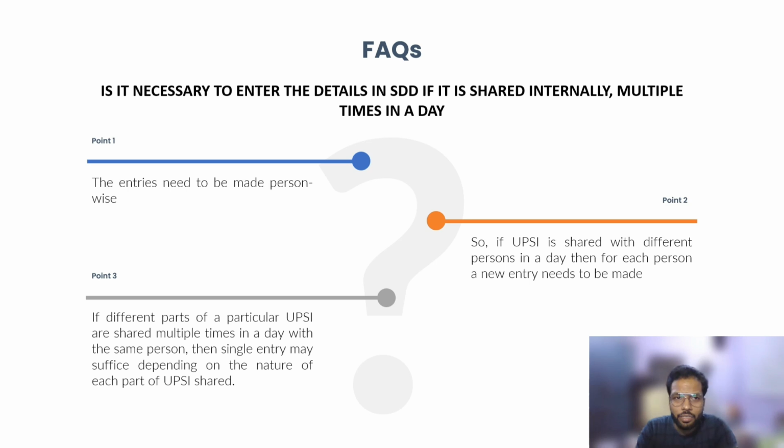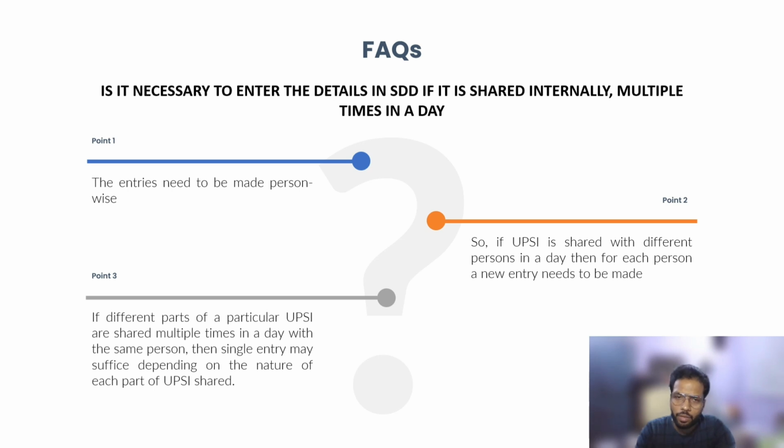So the second FAQ is, is it necessary to enter the details in the SDD if it is shared internally multiple times in a day? Again, just to clarify, there is no distinction between internal and external. Even if you are sharing within the organization, you have to make an entry. And if you are sharing that information with an outsider, you also have to make an entry. So there is no doubt: if you are sharing internally, you still have to make an entry.